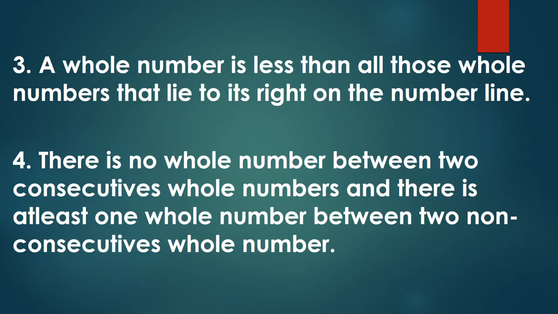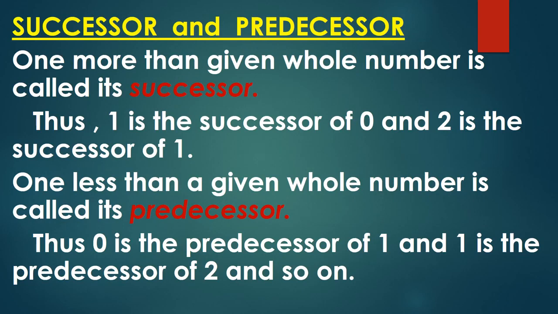Let's say 5 and 12. Between 5 and 12, how many whole numbers are there? 6, 7, 8, 9, 10, 11. These are between them. So how many are they? 6. So there is at least one whole number between two non-consecutive whole numbers, and there is no whole number between two consecutive whole numbers.